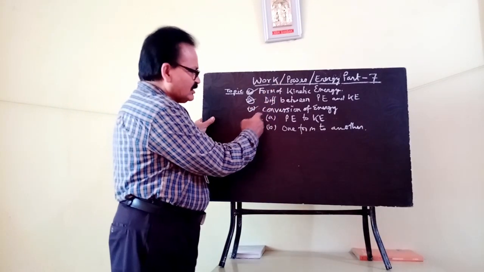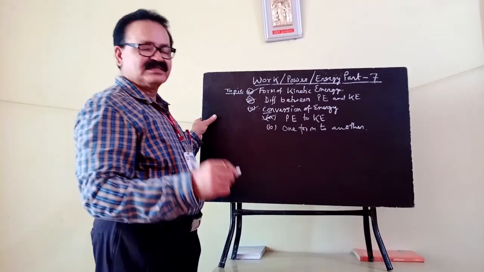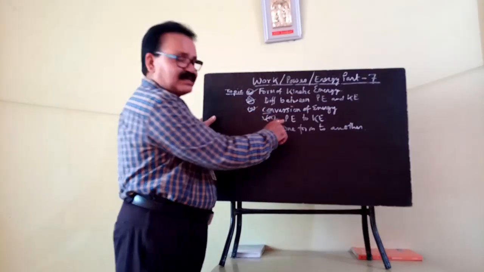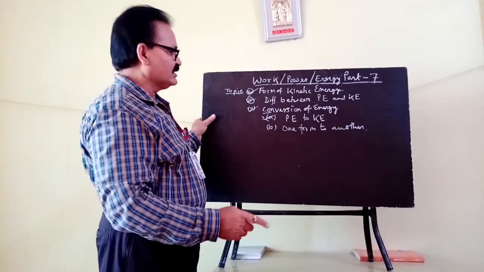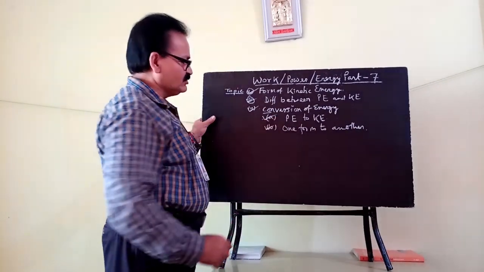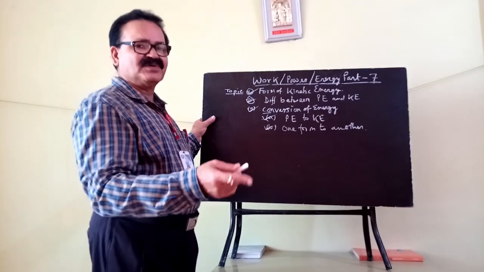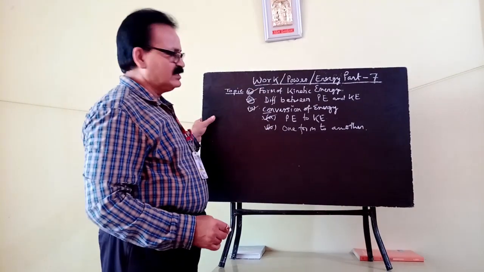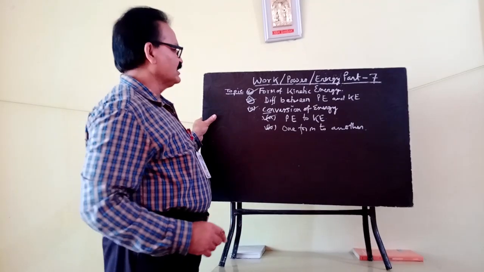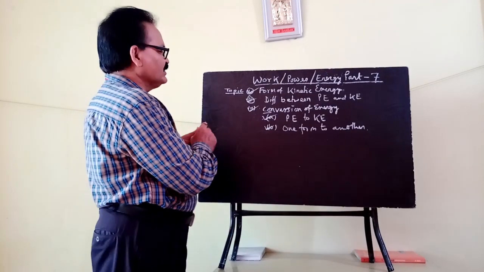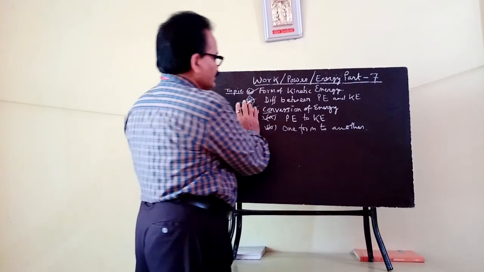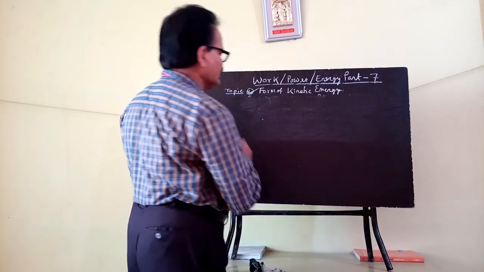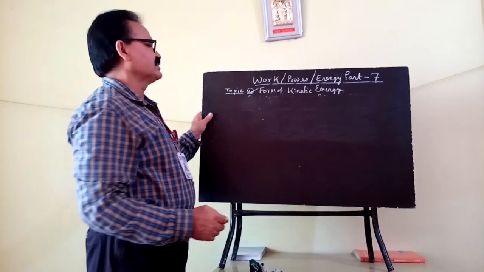In the conversion of energy, the first part is the conversion of potential energy to kinetic energy. And the next part is conversion of one form of energy to another form. Okay, so these are the 3 or 4 topics I will explain today. Your first topic is the different forms of kinetic energy.